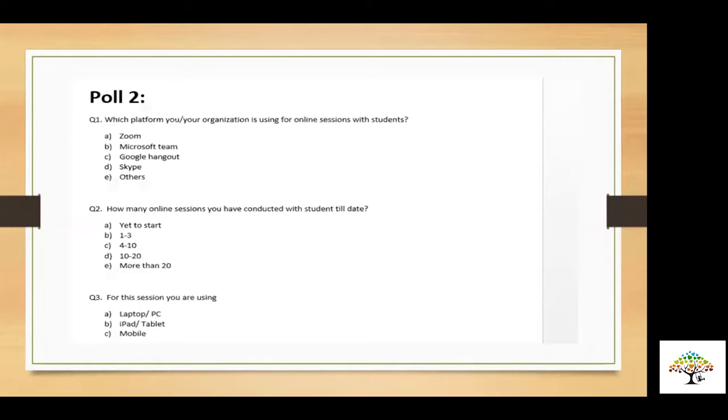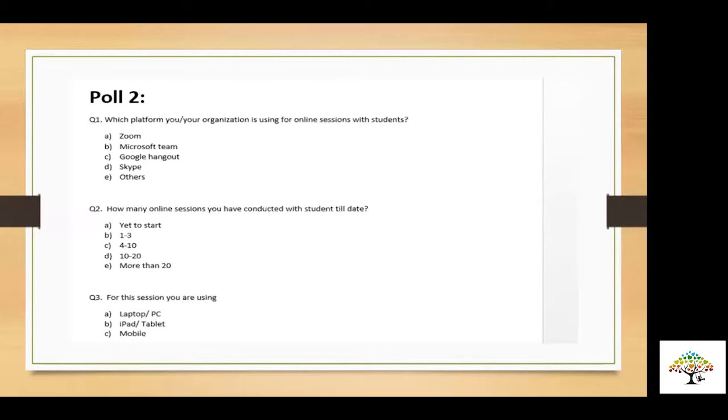So I would request Rishabh to just launch the second poll so we get the idea about what we need to tell the cohort available. Yes, Rishabh, okay, over to you. I'm doing it. Thank you. Yes, I have launched the poll. Okay, awesome. I would request all of you to just participate in the poll, because if you participate, that will give us a fair idea about the answers. There are 3 questions: which platform?